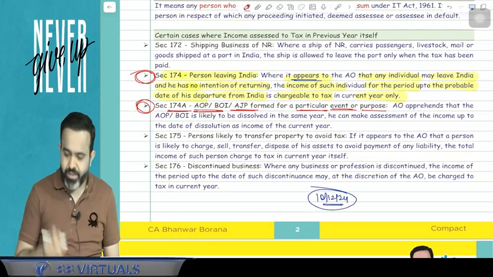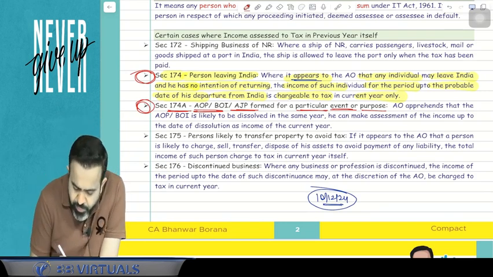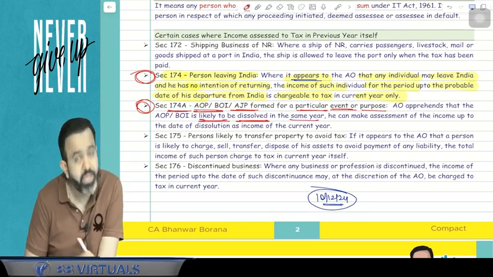So what does this point say? Suppose the AO finds that the AOP or BOI is likely to dissolve in the same year.